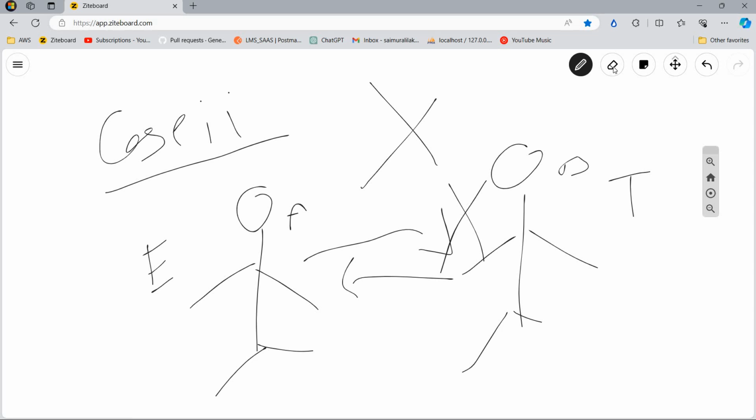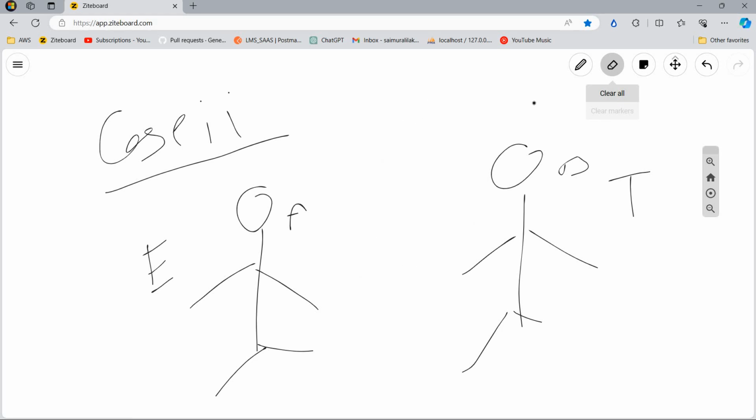In this case scenario, let us introduce person C, who knows both languages. That means he knows both English and Telugu. In this case, person A will not directly give the message to person B. He is not going to give it to him. He is going to give the input to person C.